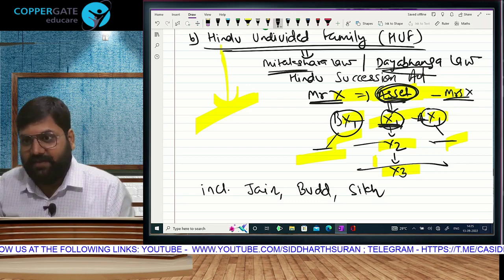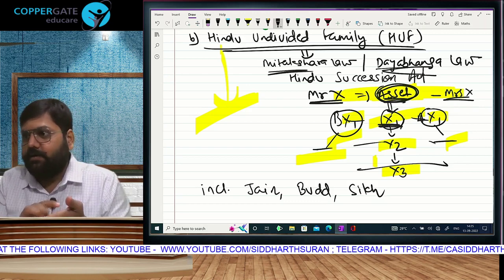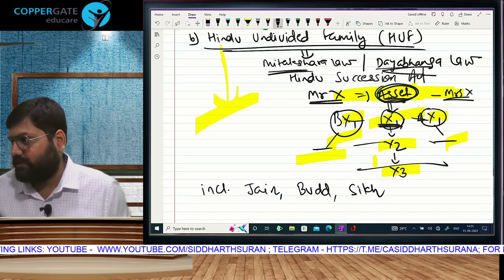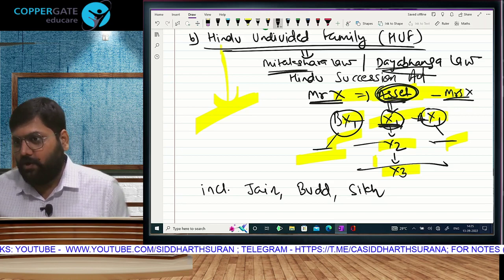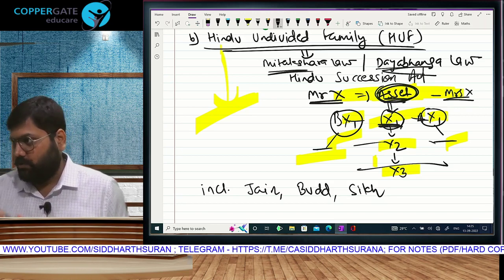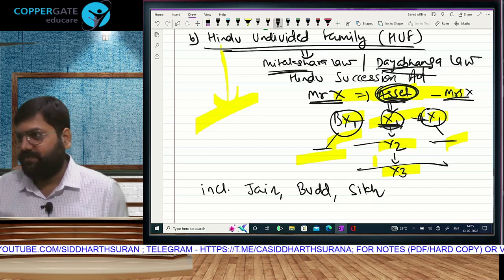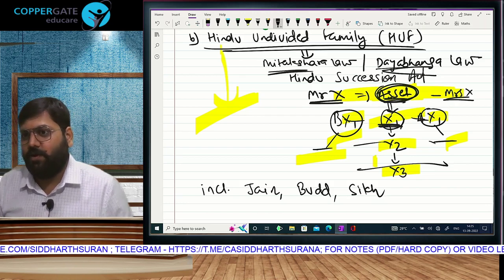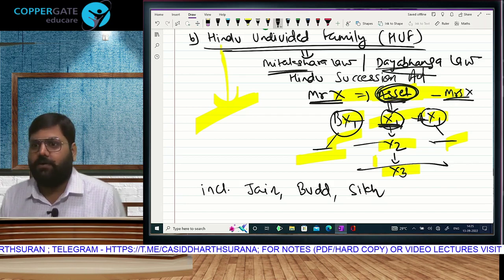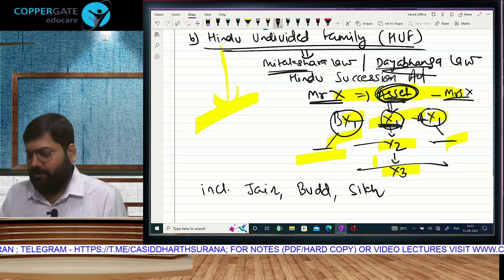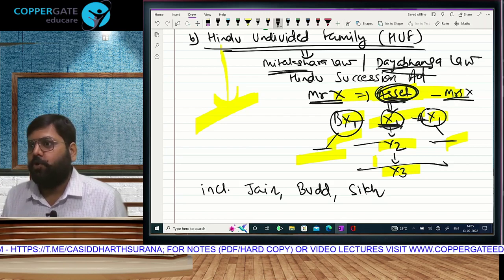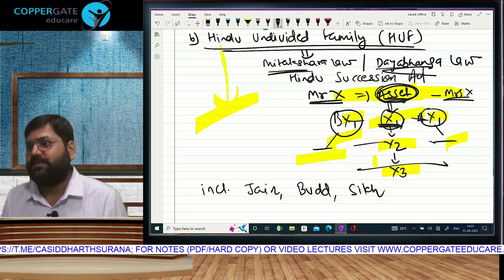On that, make an affidavit that I, your name, son of father's name, have got married on date, whatever is the date, to wife's name. If you are the karta and you are making the affidavit, in brackets daughter of father-in-law's name, and my family has started on this date. Make that affidavit. It has to be notarized, meaning you have to take a stamp.